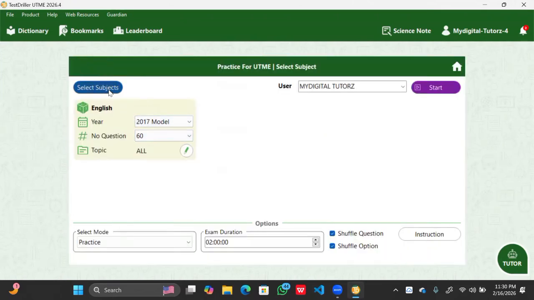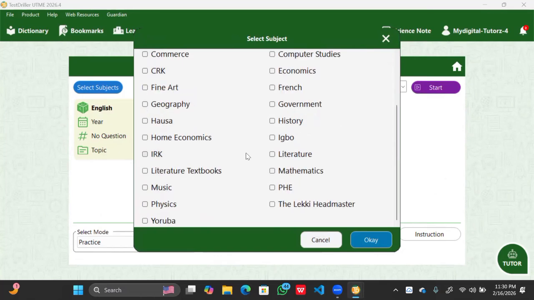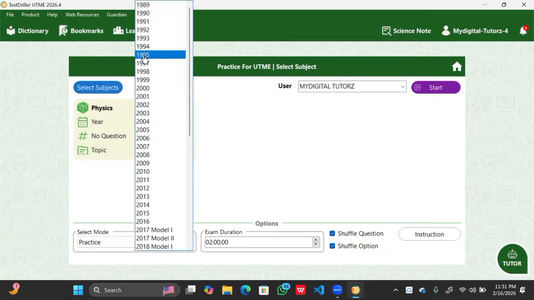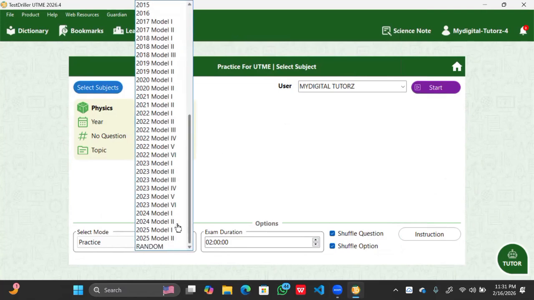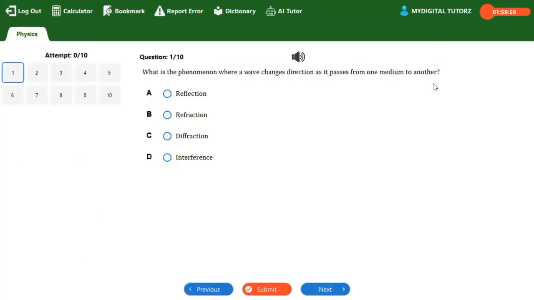So we select the subject. Here I want to practice physics. So select physics, then okay. You can choose the year, so let's go for 2025. Make our question 10 and all topics. You can decide not to reshuffle as the case may be. You can increase or decrease the time. Then you start. As simple as that.